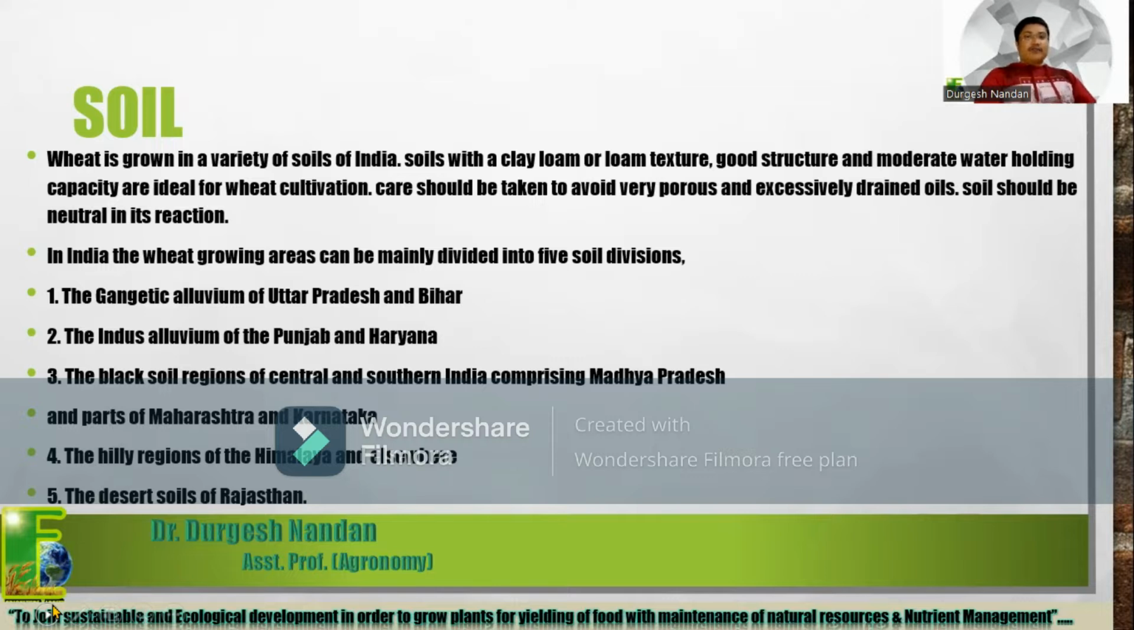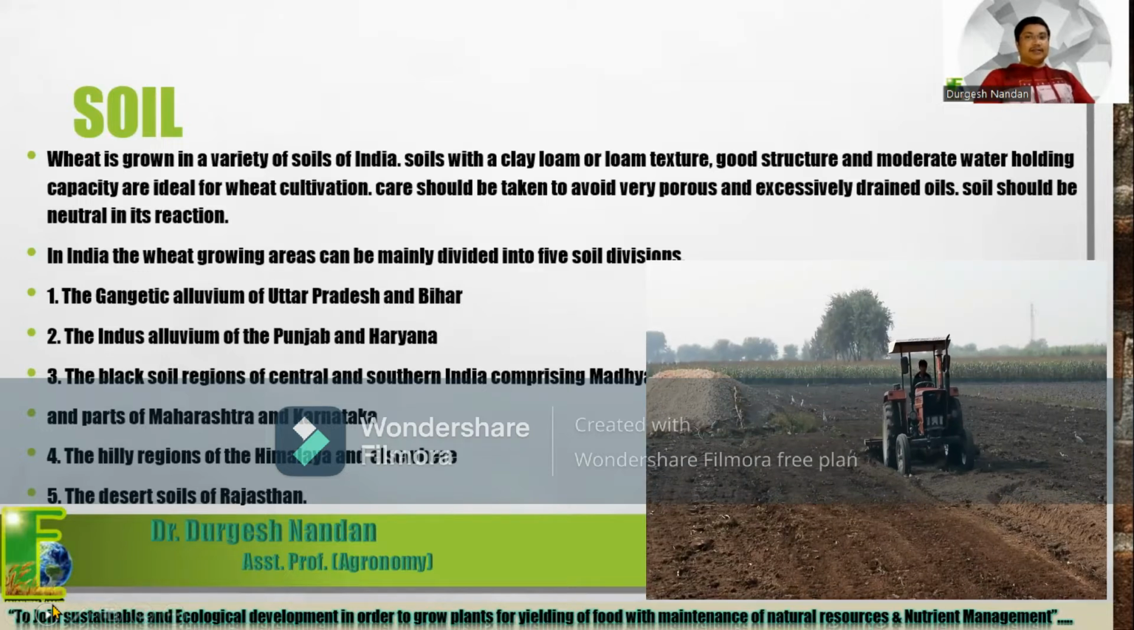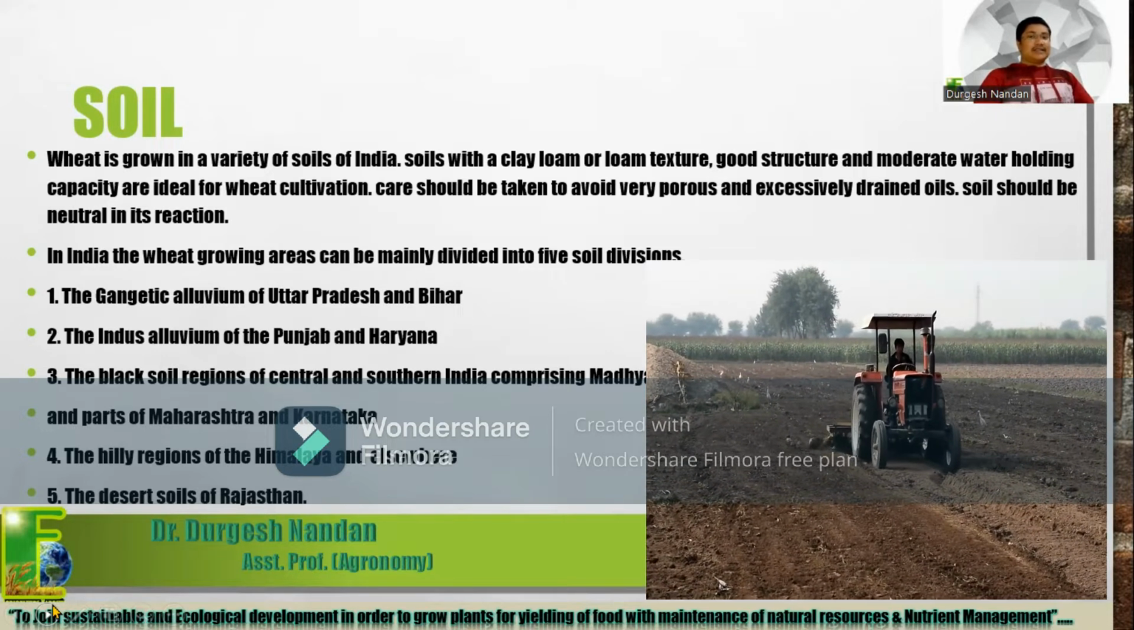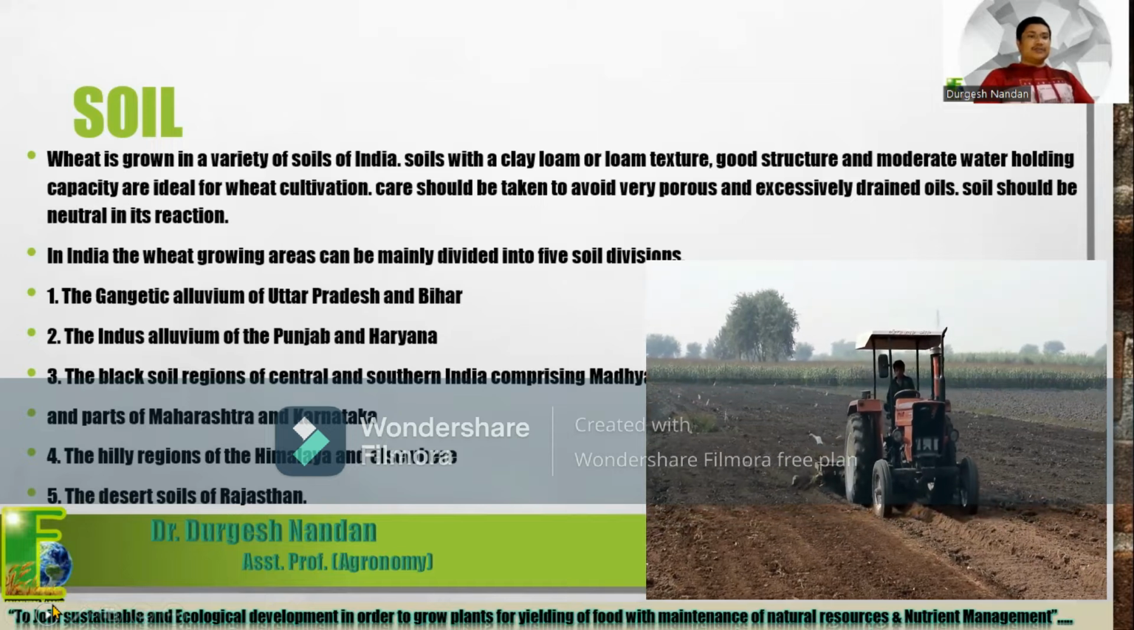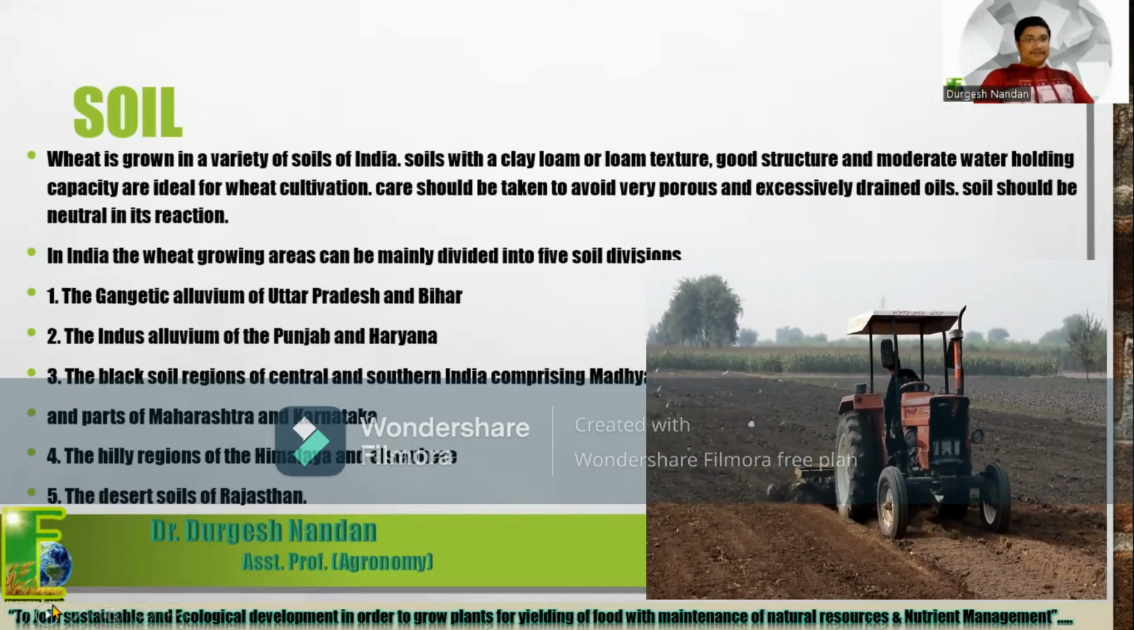Good structure and moderate water holding capacity are ideal for wheat cultivation. Care should be taken to avoid very porous and excessively drained soils. And soils should be neutral in reaction.